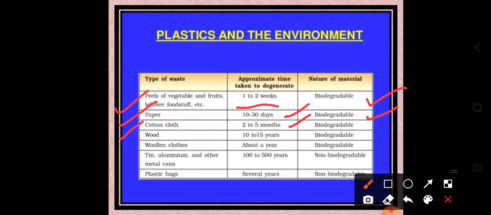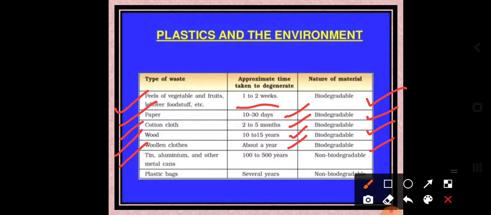It takes around 2 to 5 months. Wool takes around 10 to 15 years, not months, because this is also a biodegradable substance. Woolen clothes take around 1 year, because it is also biodegradable.